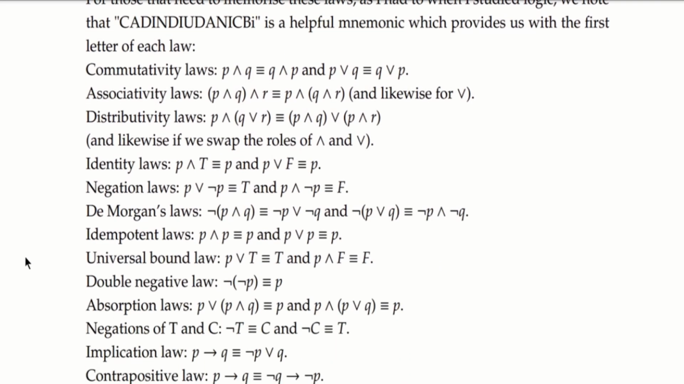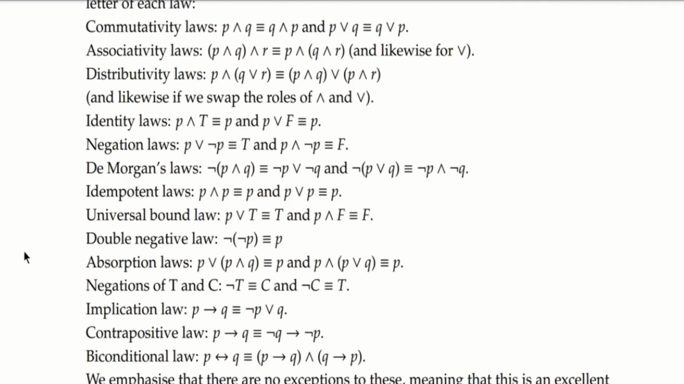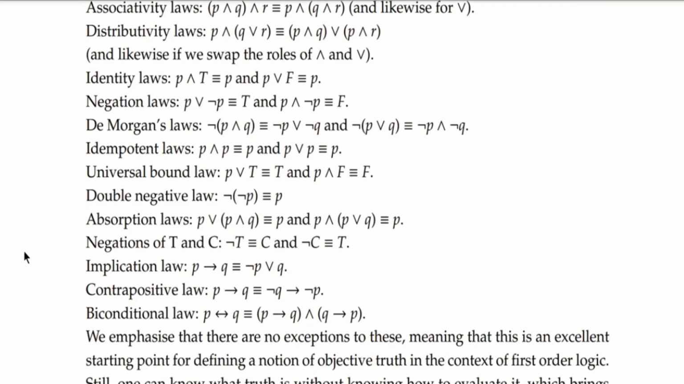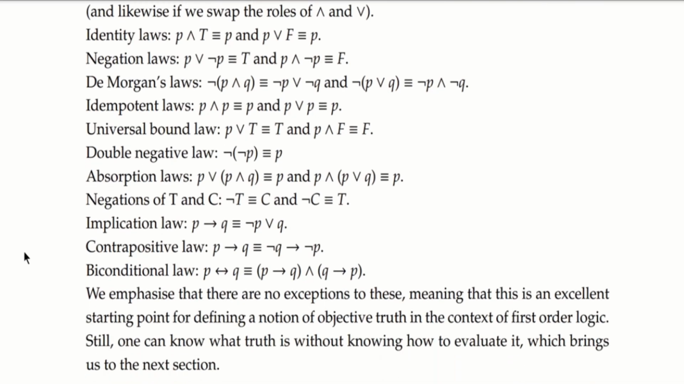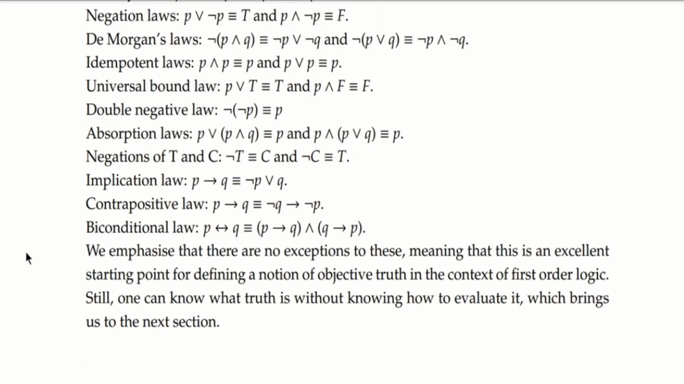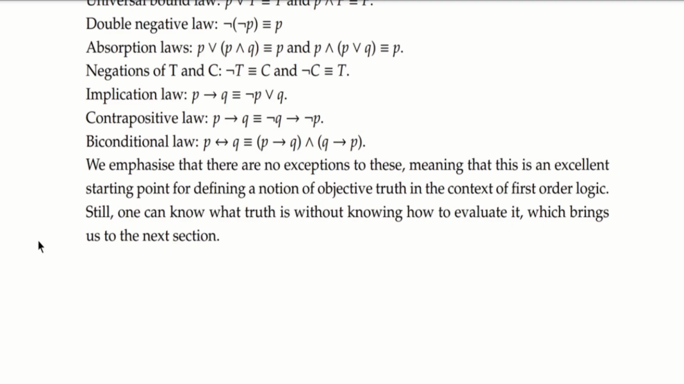The laws are defined in the paper, however, I will just read their names out loud for the sake of the video. So there is a commutativity law, an associativity law, a distributivity law, identity laws, negation laws, De Morgan's laws, idempotent laws, universal bound laws, a double negative law, some absorption laws, negations of tautologies and contradictions being the opposite of each other, an implication law, a contrapositive law, and then also a biconditional law, which sort of serves as a definition of a double arrow symbol, which I haven't mentioned before.